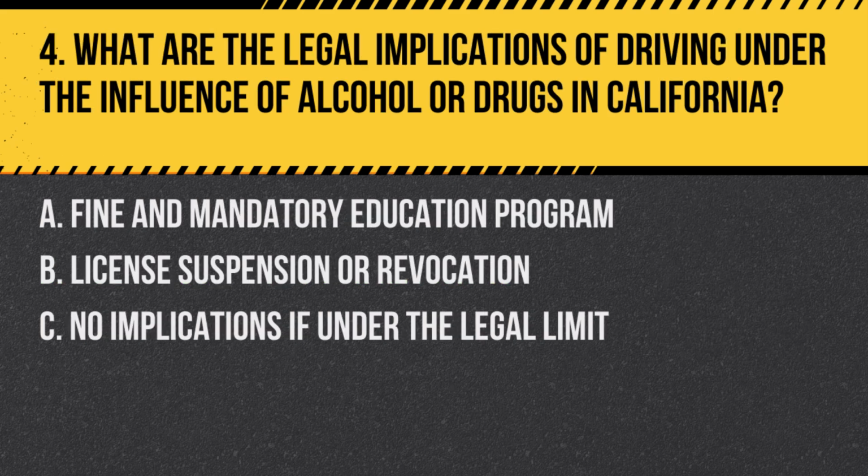Question 4. What are the legal implications of driving under the influence of alcohol or drugs in California? A. Fine and mandatory education program. B. License suspension or revocation. C. No implications if under the legal limit. Answer. B. License suspension or revocation. DUI offenses can lead to severe penalties, including loss of driving privileges.